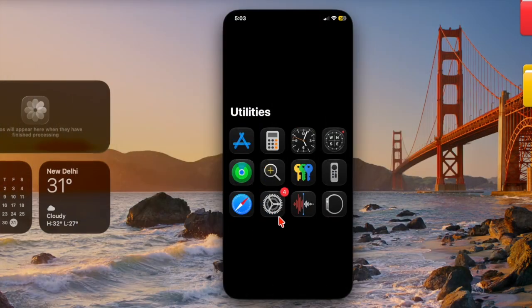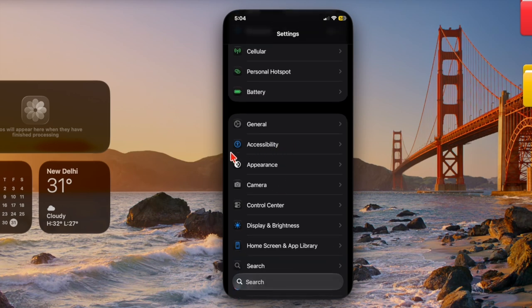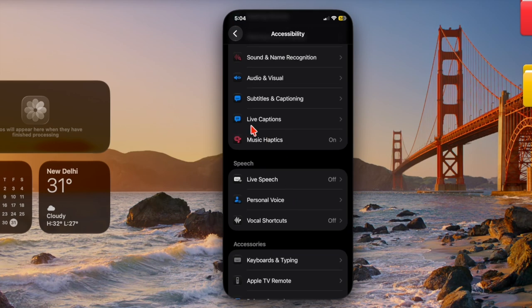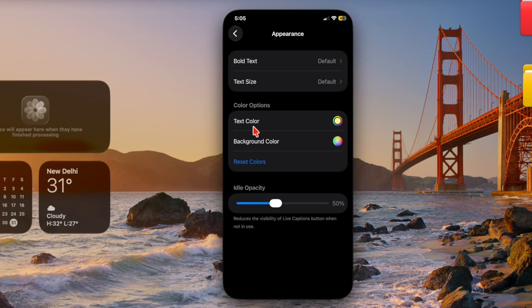So, first, you have to launch the Settings app on your iPhone or iPad. And then you have to choose the accessibility option in the sidebar. After that, you have to head over to the hearing section and choose Live Captions. After that, you have to tap on the appearance option. And under the color options section, tap on text color.